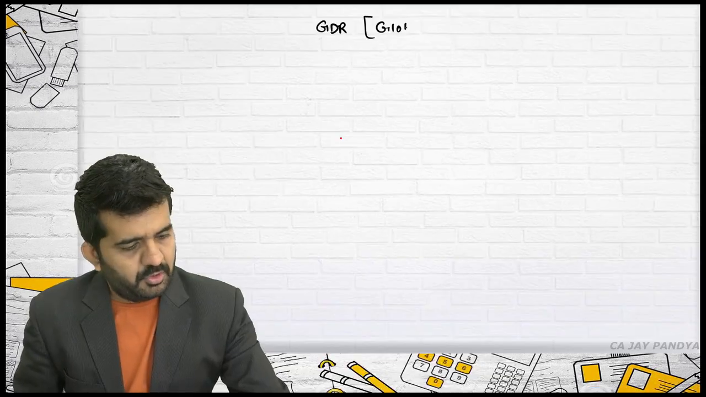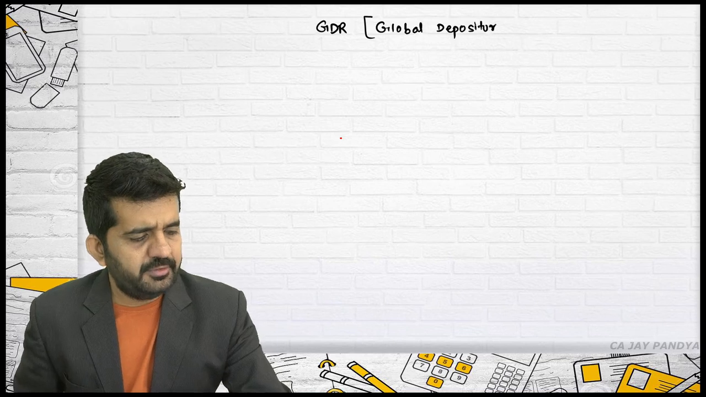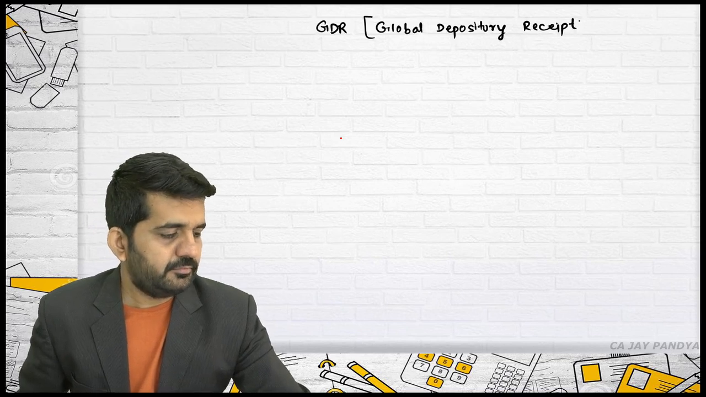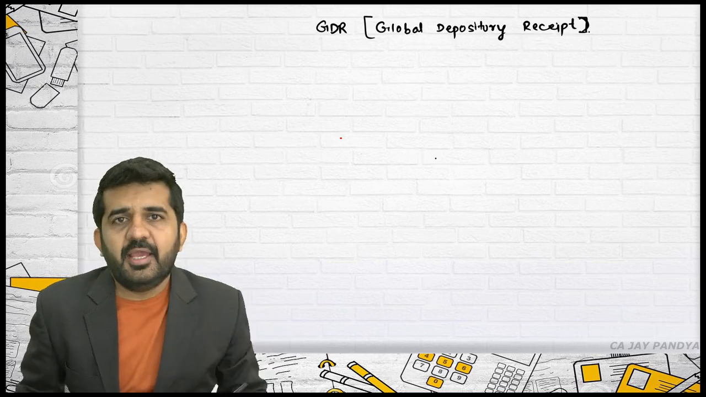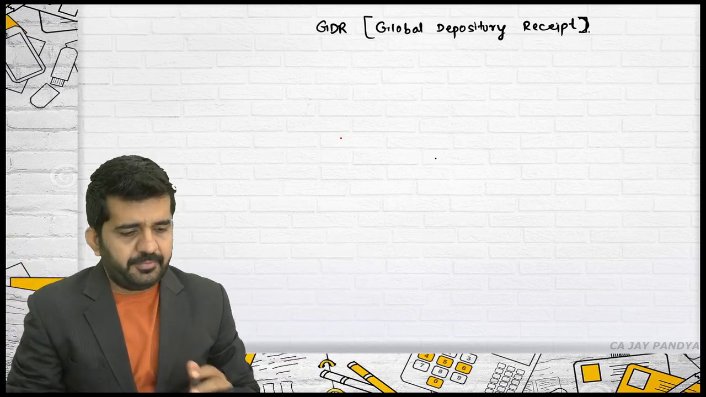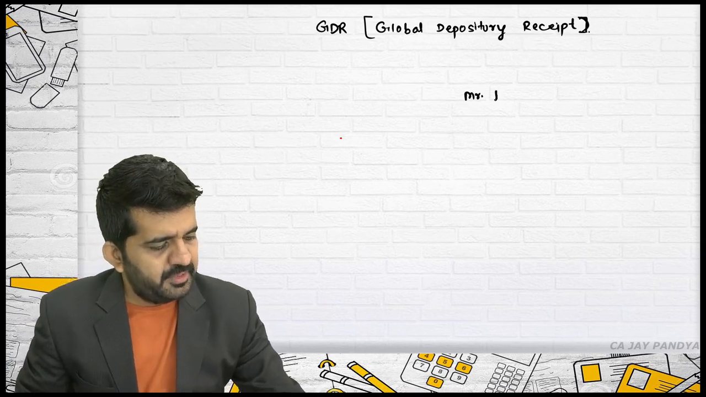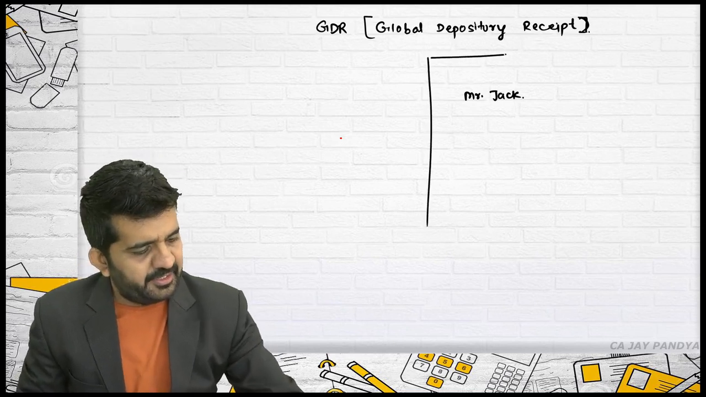First, let us start with the GDR. GDR is Global Depository Receipt. Extremely easy to understand, try to concentrate. There is one person, Mr. Jack, who is staying in London.